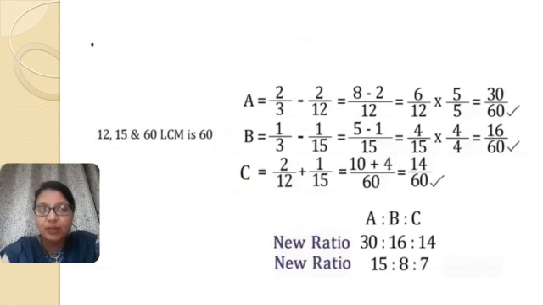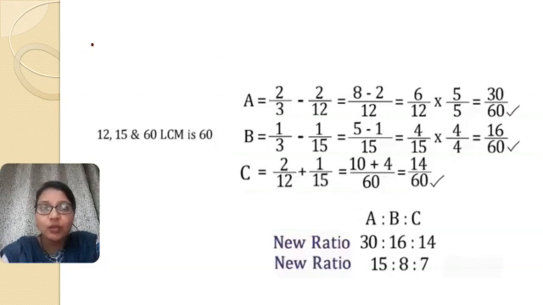So 3/12 minus 2/12, when you take the LCM and solve it, will give you 6/12. So 6/12 will be the new ratio of A. The same way, for B you need to do 1/3 minus 1/15, because 1/15 is the sacrifice of B. And when you solve it, you will get 4/15 as the new share of B.